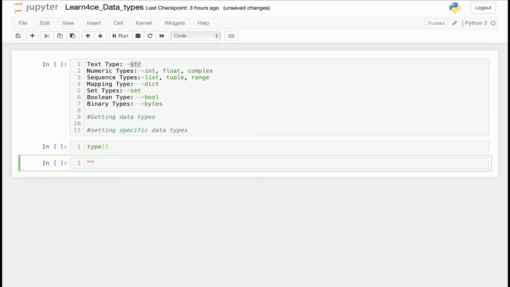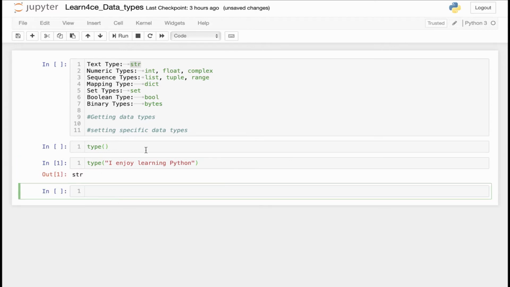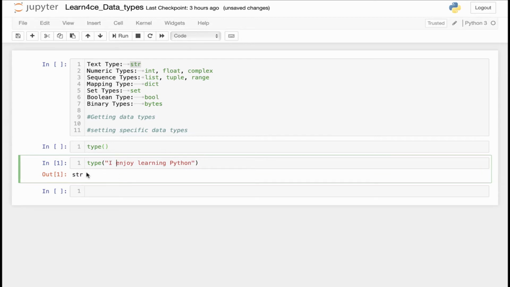For instance, I can say, "I enjoy learning Python." As you can see, I have a sentence here, and this is defined as a string in Python. So if I use the function type and I put this text inside the parentheses, then that's what I have, string. The function shows me the data type I'm dealing with, which is inside the quotation. "I enjoy learning Python" is a string type.